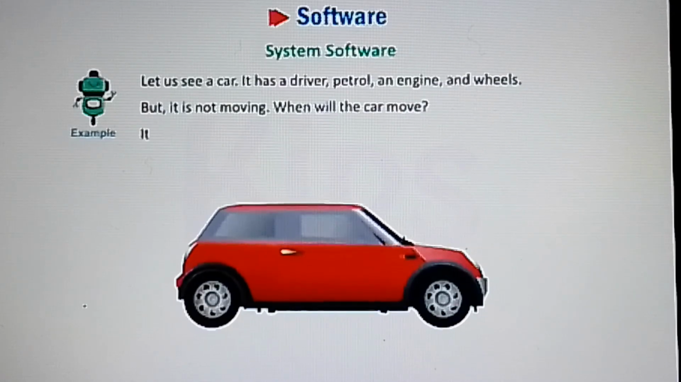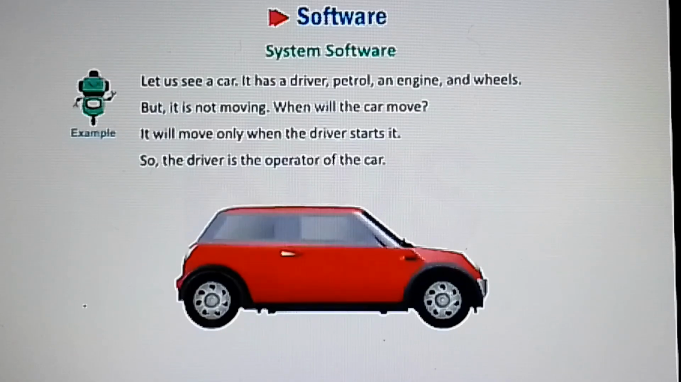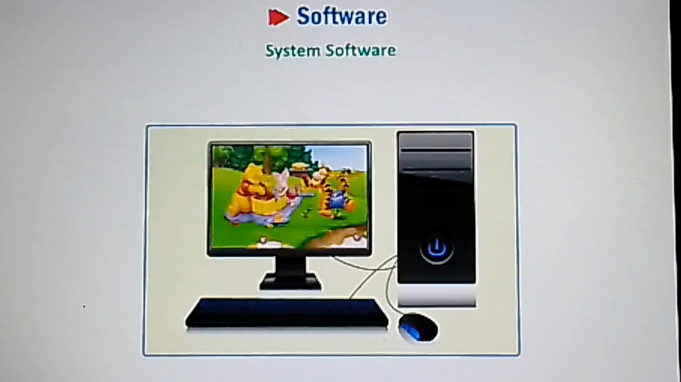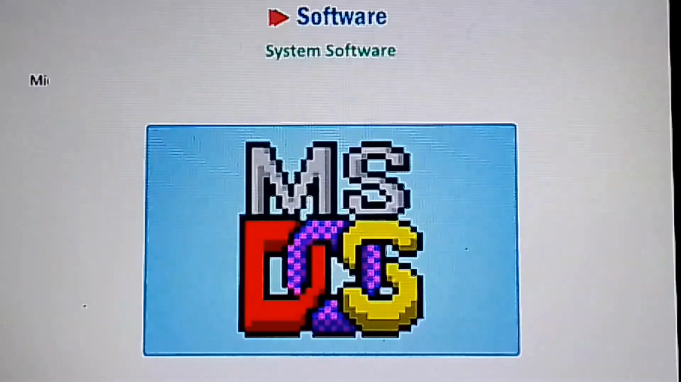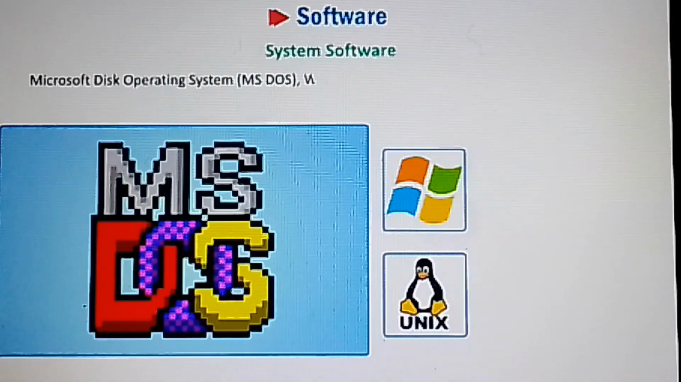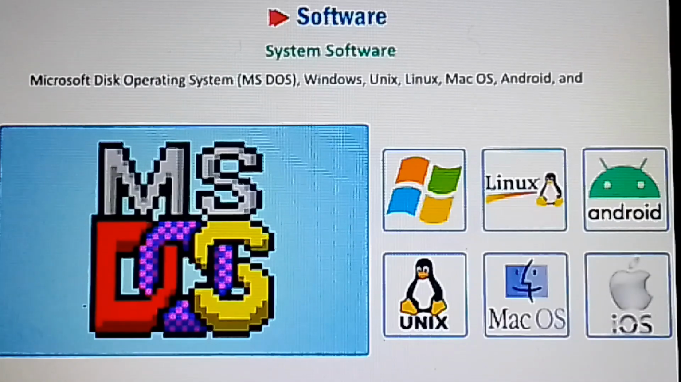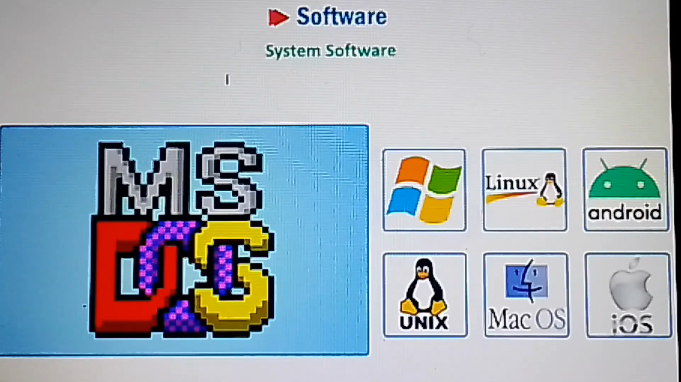When will the car move? It will move only when the driver starts it. So, the driver is the operator of the car. Similarly, an operating system is a system software that makes the computer run. A computer cannot work without the operating system. Microsoft Disk Operating System, MS-DOS, Windows, Unix, Linux, Mac OS, Android, and iOS are examples of operating systems.